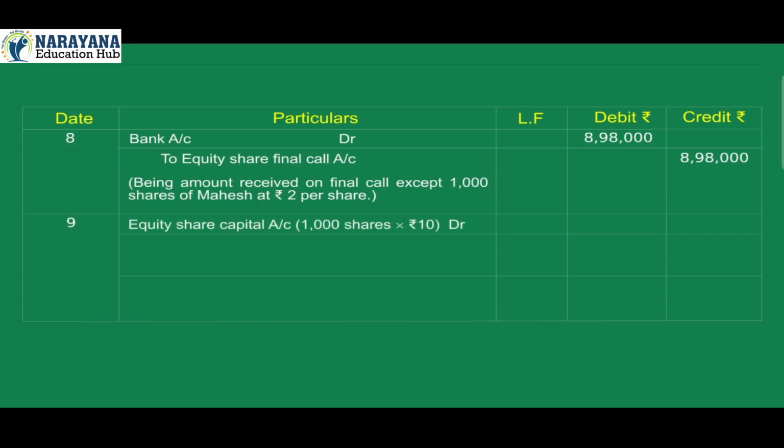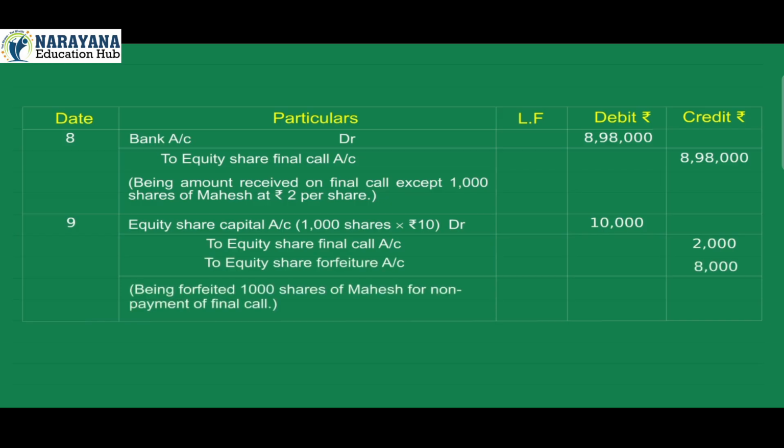9. Equity share capital account debit, 1,000 shares into ₹10, 10,000. Equity share final call account credit 2,000. Equity share forfeiture account credit 8,000. Being forfeited 1,000 shares of Mahesh for non-payment of final call.